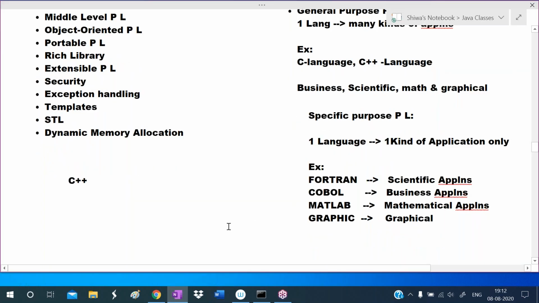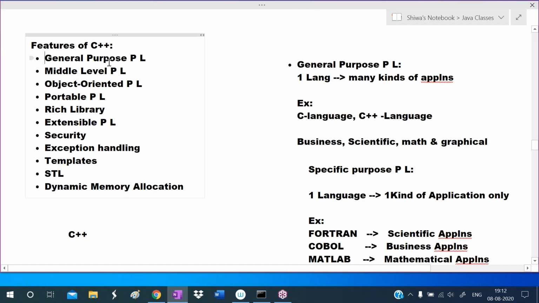So in the previous class, what did we discuss? Features of C++. So what are the features of C++? C++ is a general purpose programming language.